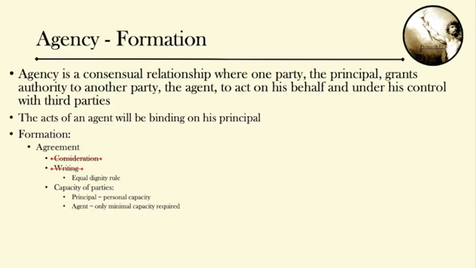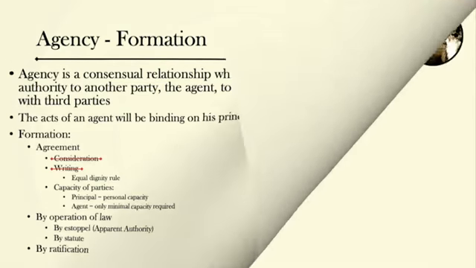Another possibility to form an agency relationship is by operation of law. And here we are really talking of two possibilities. The first one is by estoppel, which is apparent authority that we will discuss in the next slides. And the second one is by statute. For example, statutes appoint the Secretary of State as an out-of-state motorist agent for the service of process. The last method to create an agency relationship is by ratification. So the authority is conferred by the principal after the agent has already entered into the contract.